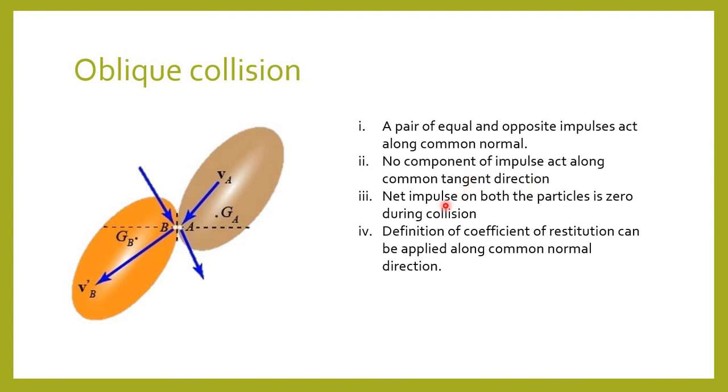The third point is, net impulse on both the particles is 0 during collision. Hence, net momentum of both the particles remains conserved before and after collision in any direction. And the fourth point is, the definition of coefficient of restitution can be applied along the common normal direction. That is, the relative speed of separation equals e times the relative speed of approach. Here e is the coefficient of restitution between the particles.